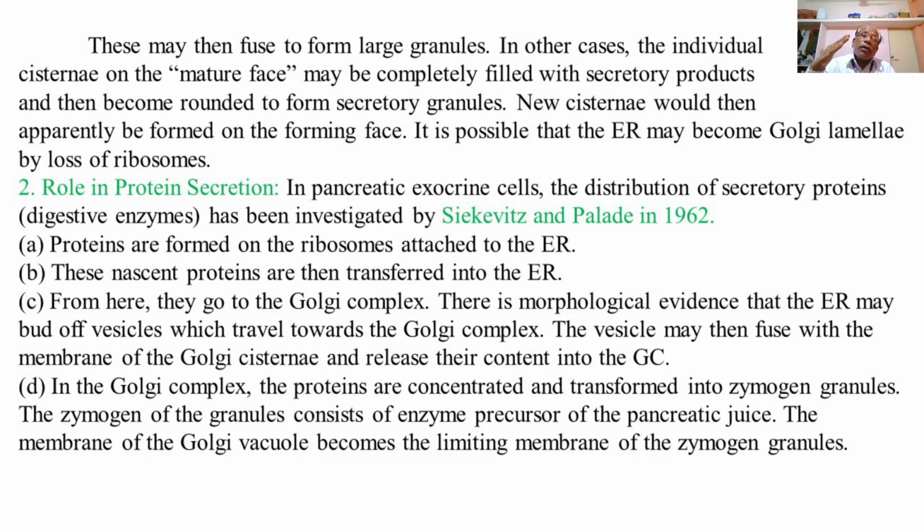Means the Golgi complex is also responsible for receiving a variety of proteins or enzymes from the ER, which may be stored in the Golgi cisternae or transformed into vacuoles containing zymogen granules, and thus serves for the secretion of proteins also.